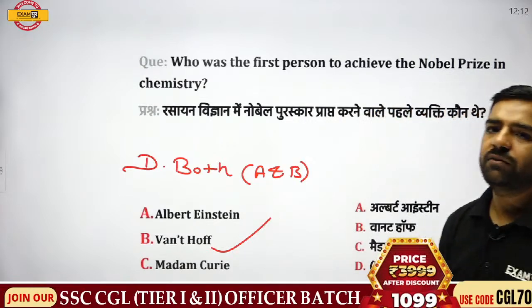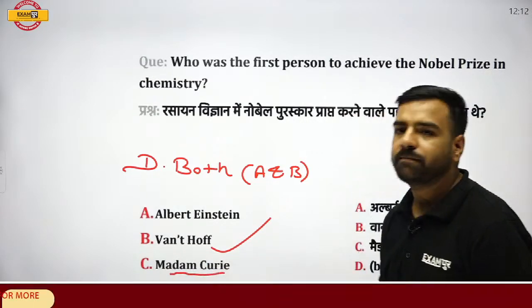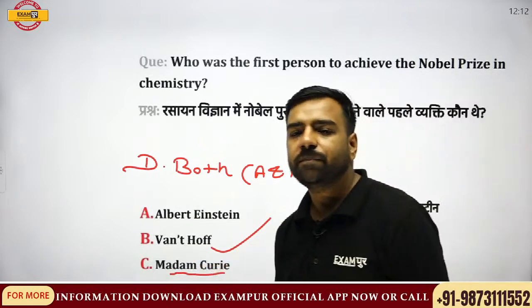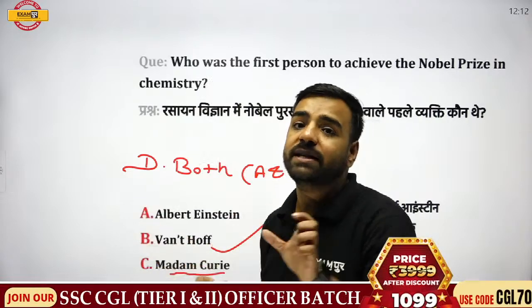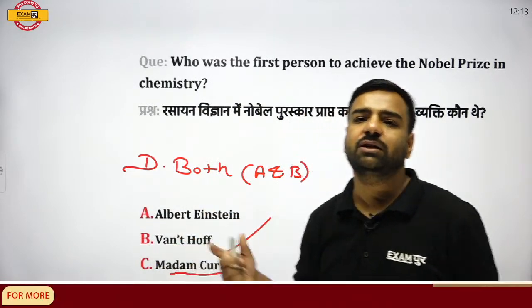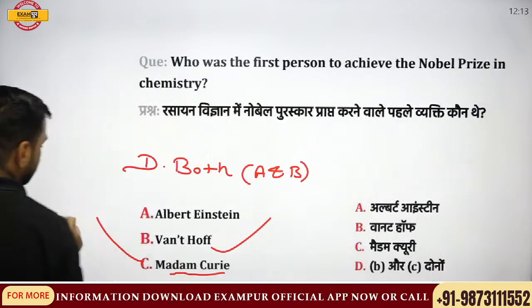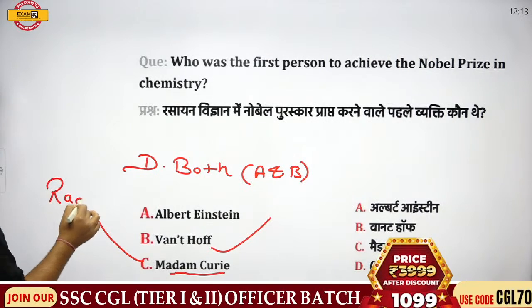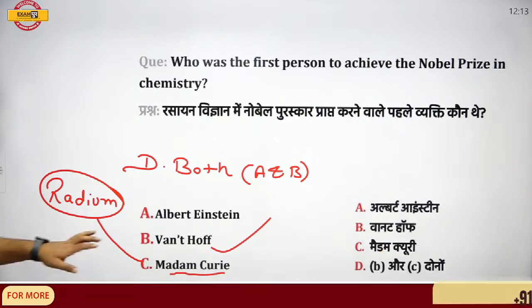And one more thing I have to tell you, this was again asked in the examination. If I talk about Madame Curie, her name was Marie Curie. Marie Curie was the one who has taken the Nobel Prize more than once. And Marie Curie discovered radium with the help of her husband, Pierre Curie. So Pierre Curie and Marie Curie discovered radium.